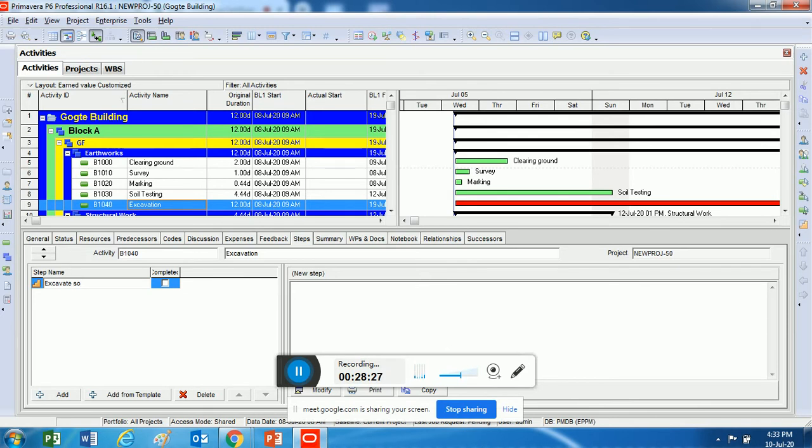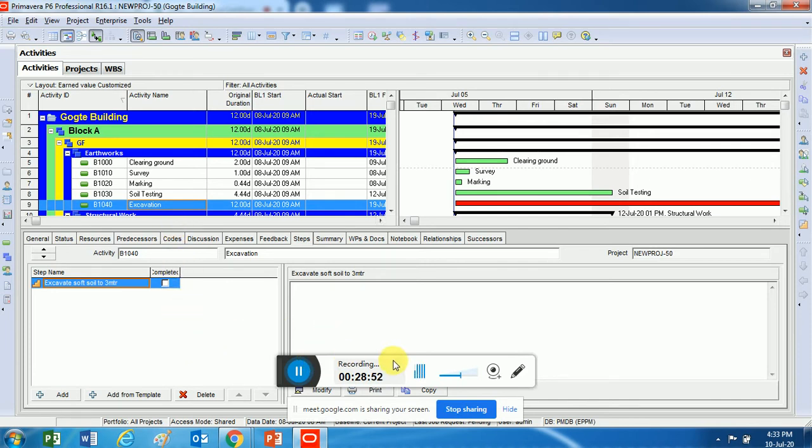Excavate soft soil of 3 meter to 3 meter. Now this is a step, the first step, and then what, and then what. There are how many steps to excavating it.